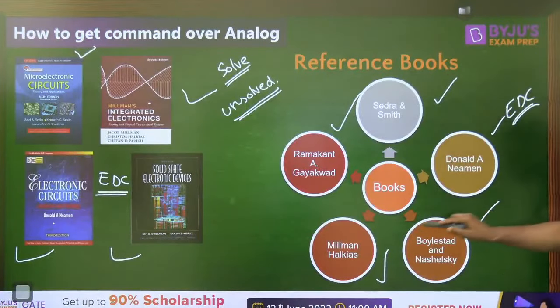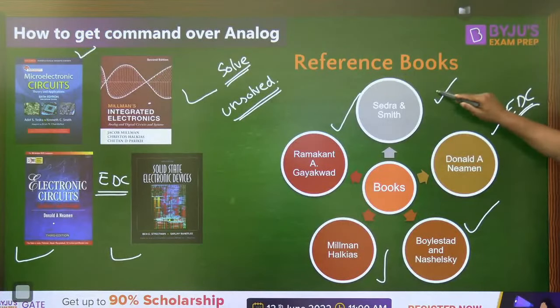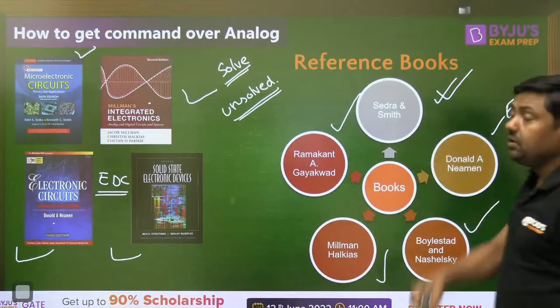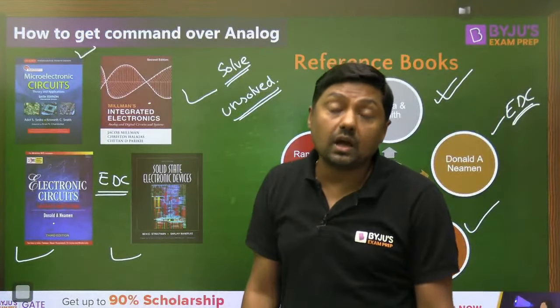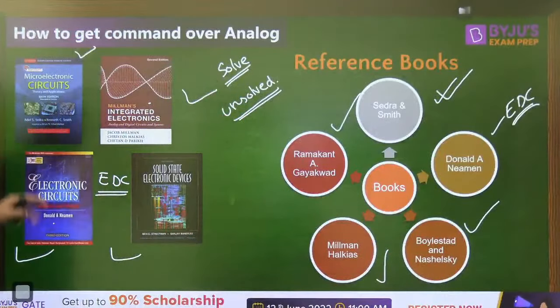Sometimes we get good questions from Boylestad, sometimes from Millman Halkias and Sedra Smith. For example, operational amplifier from Sedra Smith, BJT from Millman Halkias, operational amplifier from Gaikwad and so on. That's why these books are required.